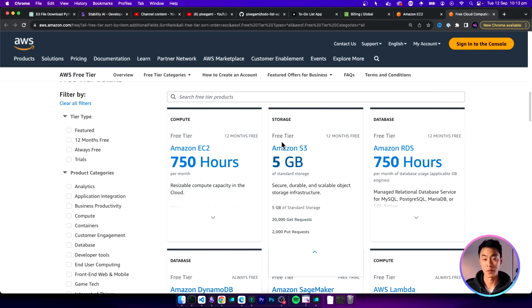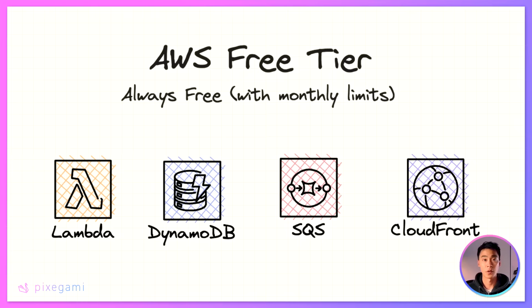Or to use this other example, Amazon S3, I can store 5 gigabytes of items for free for the first 12 months as well. So again, some services have a free usage limit that resets each month, and that includes Lambda functions, DynamoDB, SQS, and CloudFront. So if you build something using these components and your usage per month is under the free tier limit, which usually is quite generous, then you're pretty much paying nothing to host that service.